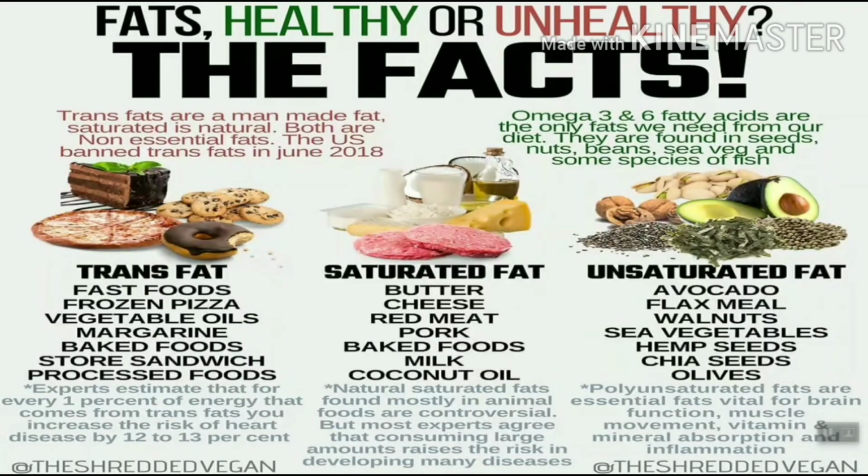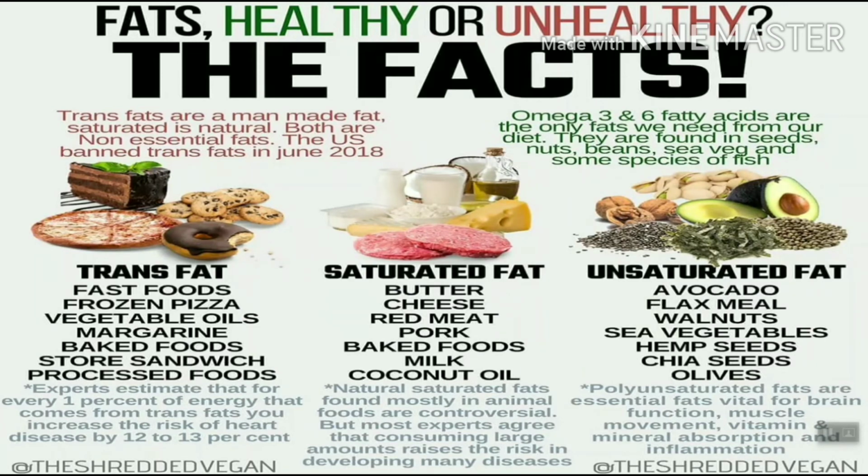Now we'll see some facts about lipids. Let us consider 3 types of fats: trans fat, saturated fat, unsaturated fat. Trans fats are man-made fats, saturated is natural. Both are non-essential fats. The US banned trans fat in June 2008.